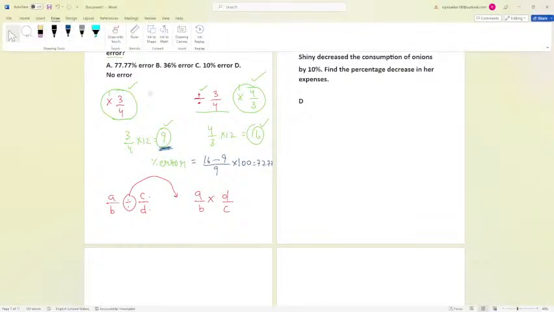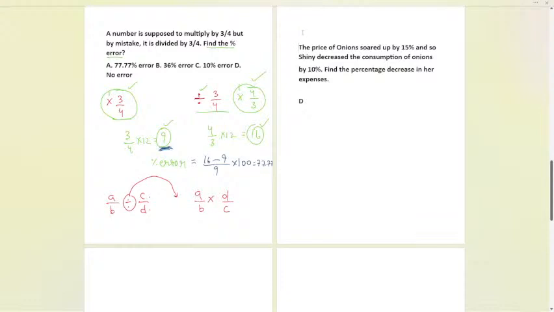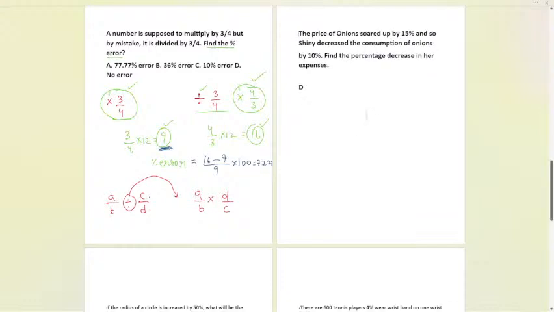The price of the onion. Now, here is the question. The question is from which company? This is from the Deloitte company. The price of onions soared by 15%. So Shiny decreased the consumption of the onions by 10%. Find the percentage decrease in her expenses. Try everybody and tell me the answer. What can be the final answer?